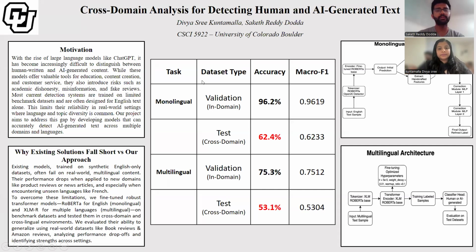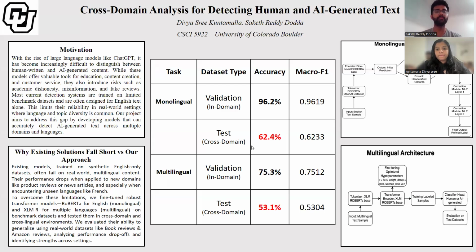So here's what we found from the results of both tasks. In the monolingual setting, our model reached a high accuracy of 96.2% on the validation set and 62.4% accuracy on the cross-domain test data, which is pretty strong given how different the test data was.